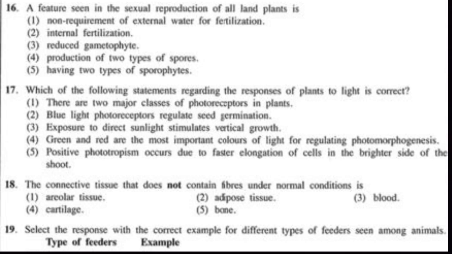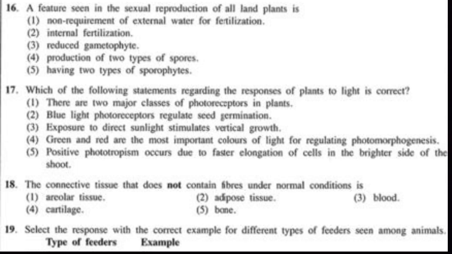Then if we consider the third statement, it says all land plants have reduced gametophyte. That is wrong because we know in Pogonatum, the gametophyte is the dominant stage of the life cycle. Then the fourth statement, production of two types of spores.